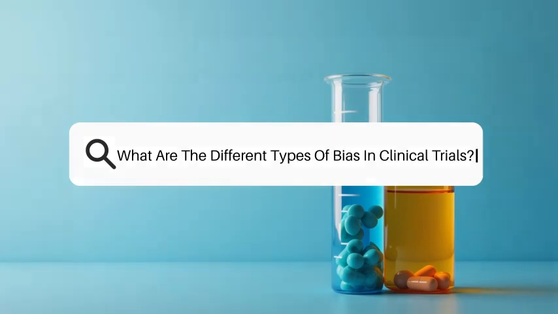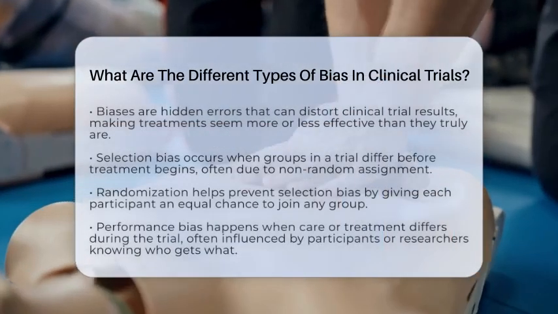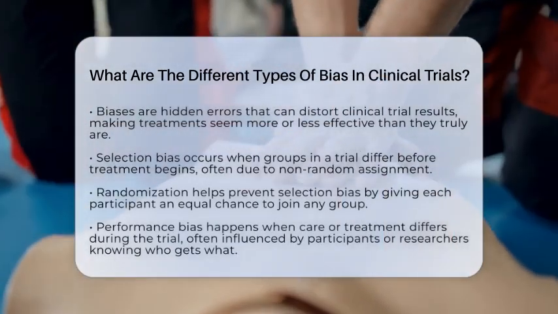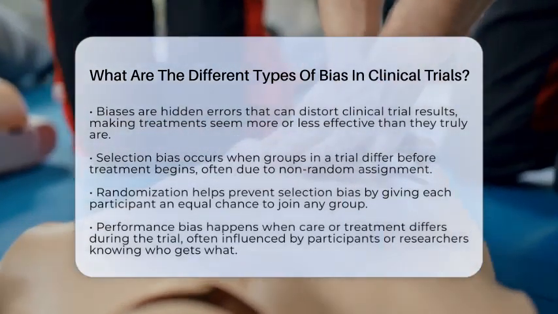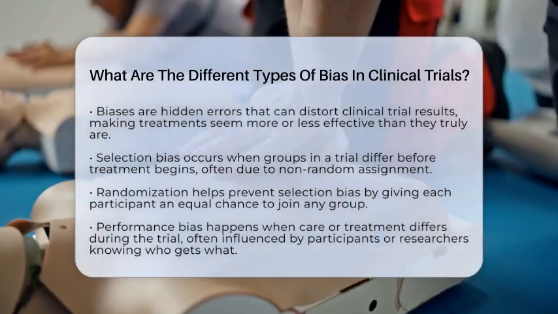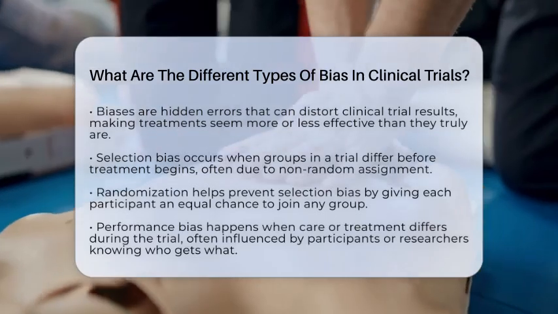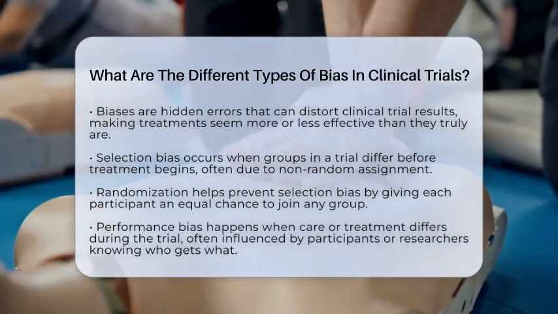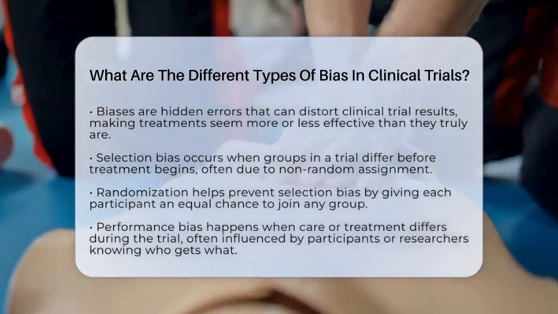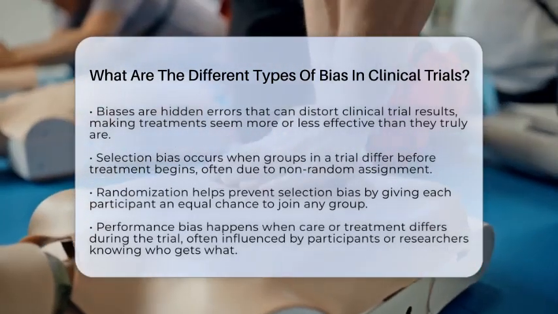What are the different types of bias in clinical trials? Imagine trying to find out if a new medicine really works, but hidden errors are sneaking into the results. These errors are called biases, and they can make trial results look better or worse than they truly are. Understanding these biases helps you see the real picture when looking at clinical trial results.